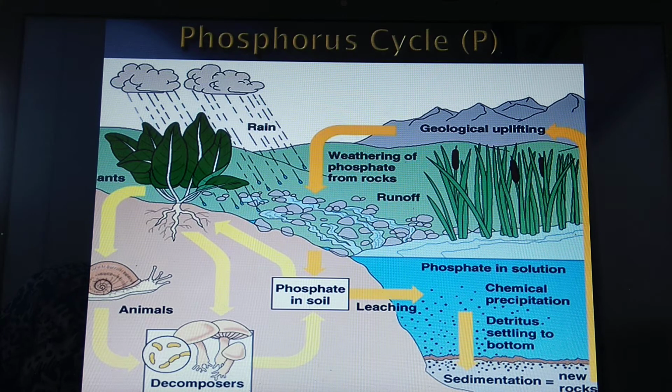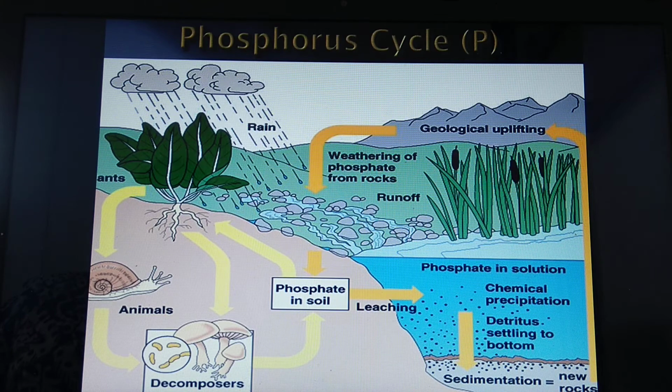In the case of carbon, deposition is high in nature, but in the case of phosphorus, it is always in short supply. And as phosphorus is in short supply, it acts as a limiting factor for plant growth. Remember this point: phosphorus is a limiting factor for plant growth. Why is it so? Because it is always in short supply, because it is not present in large amounts on the earth's surface.